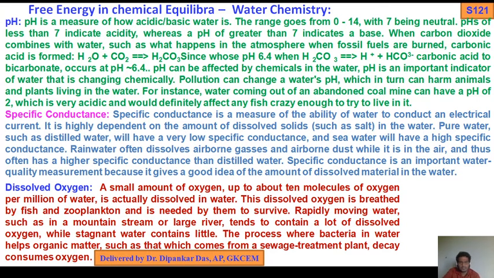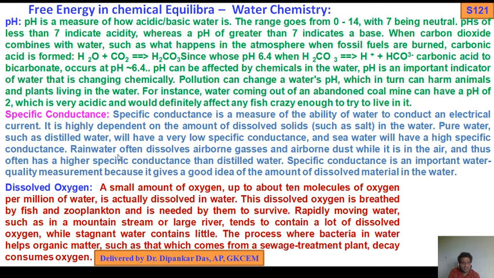Okay, now specific conductance. We know kappa, which is discussed in electrochemistry, although it is not included in your syllabus, equivalent conductance, specific conductance. Kappa is the reciprocal of specific resistance. So specific conductance is a measure of the ability of water to conduct an electrical current. Okay, it is highly dependent on the amount of dissolved solids such as salt in the water.